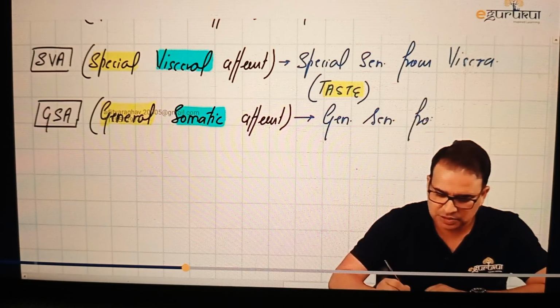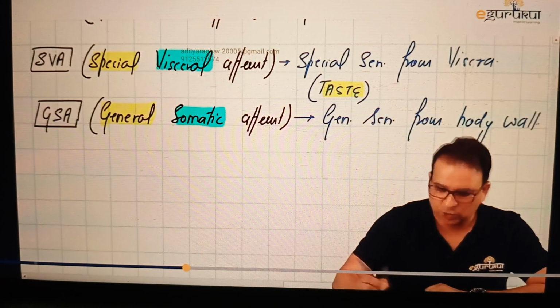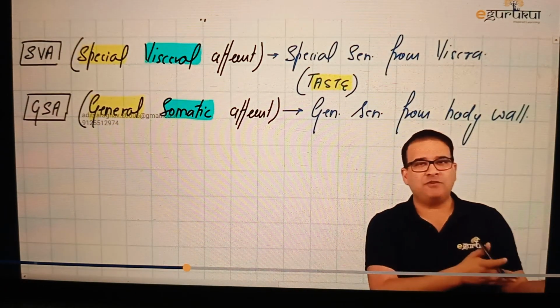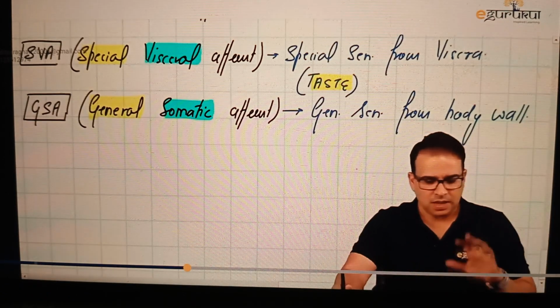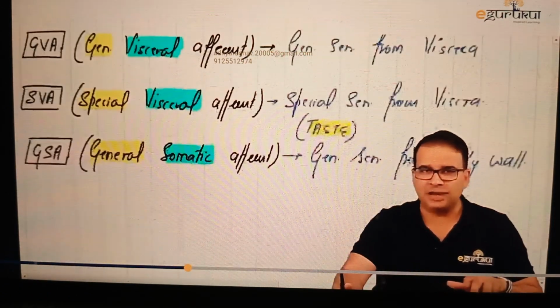It's the general sensation, but the general sensation from where? From the body wall. I told you what is body wall. See, whatever is not viscera is body wall. If it is not derived from endoderm, you count it in the body wall. As of now, we said 3 efferent and 3 afferent. I hope you understood that.